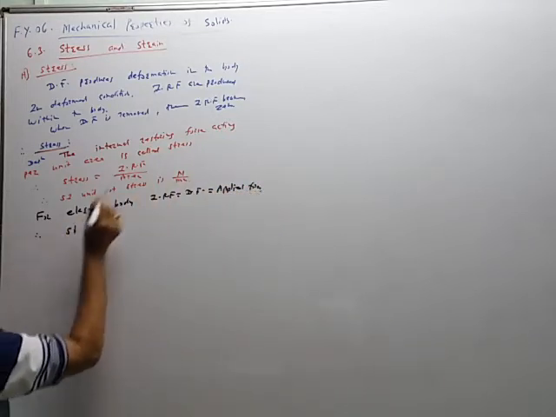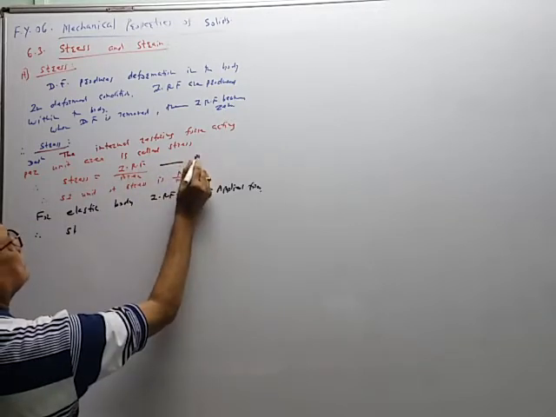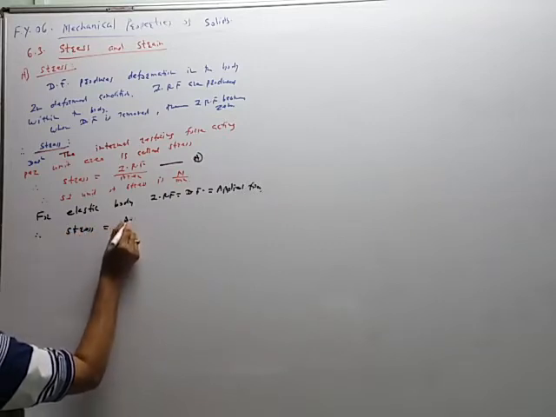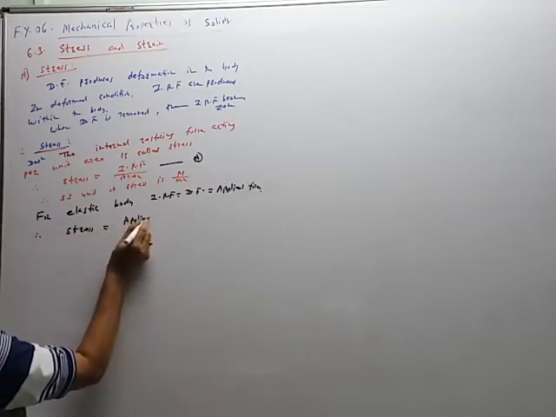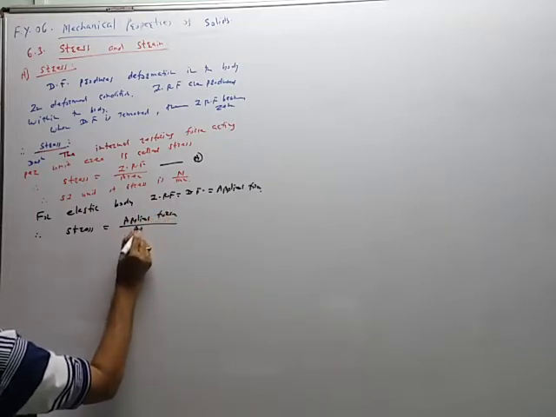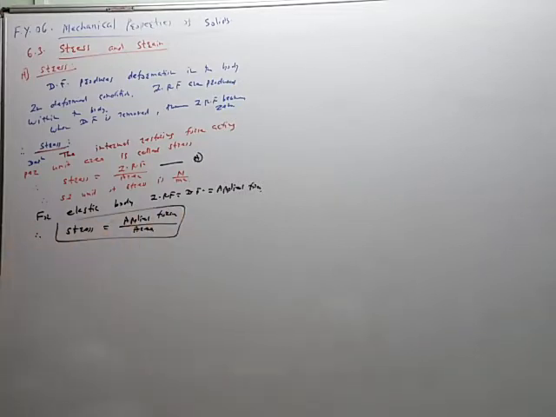Therefore, this equation is also given by, this is equation capital A. So stress is equal to applied force upon area. Same formula, same unit, Newton per meter square. Like this.